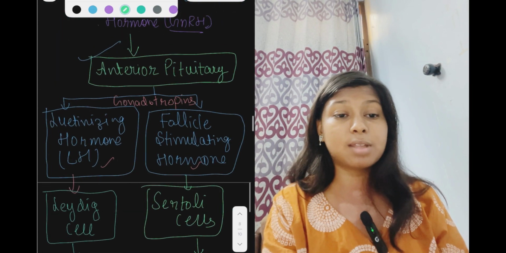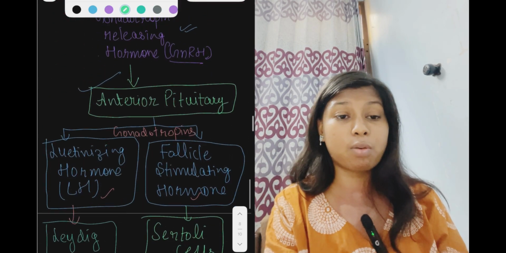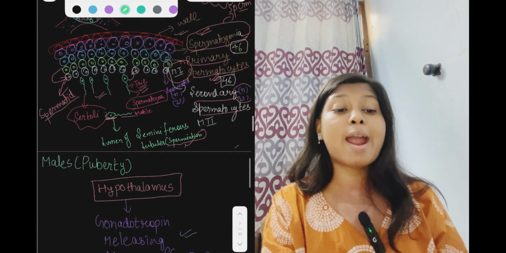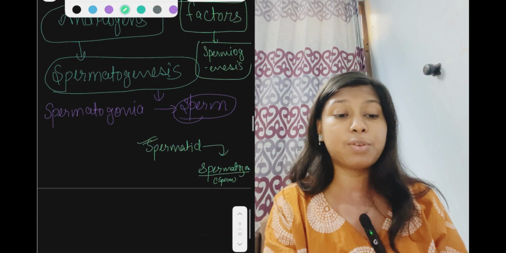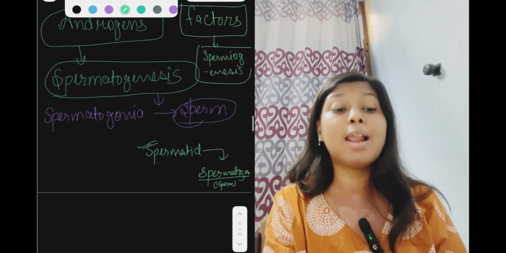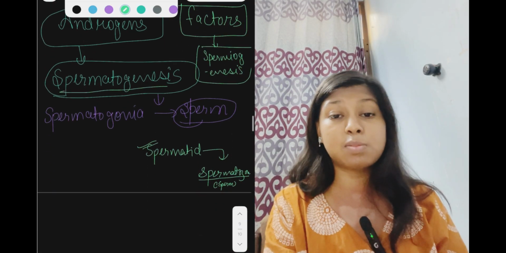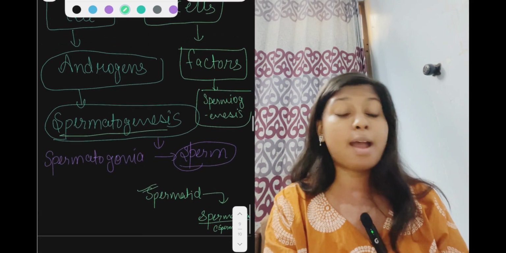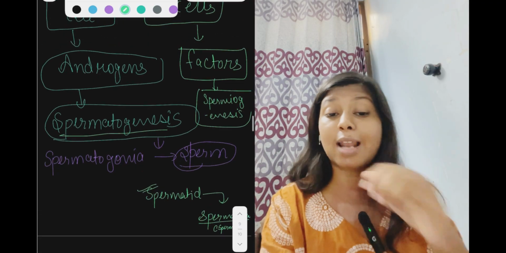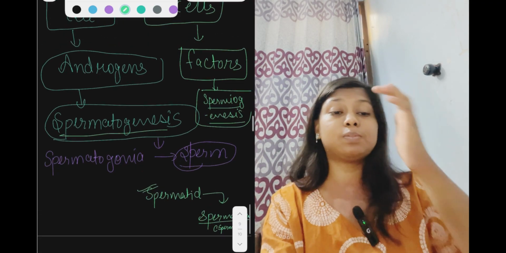So these are the anterior pituitary hormones, which have different functions. One, LH helps in the spermatogenesis process, whereas FSH helps in spermiogenesis.